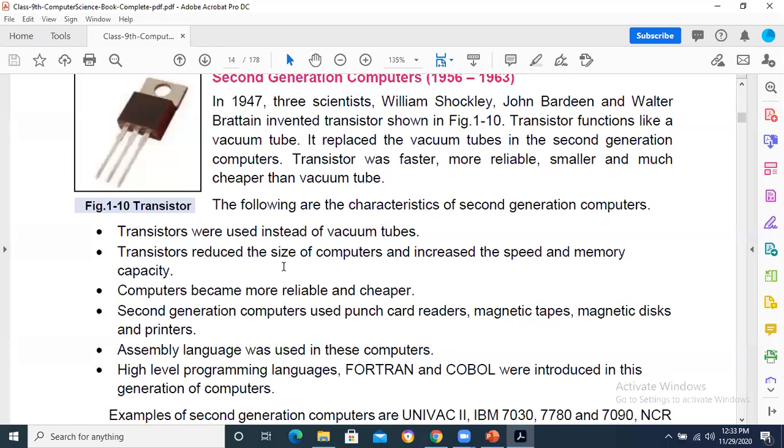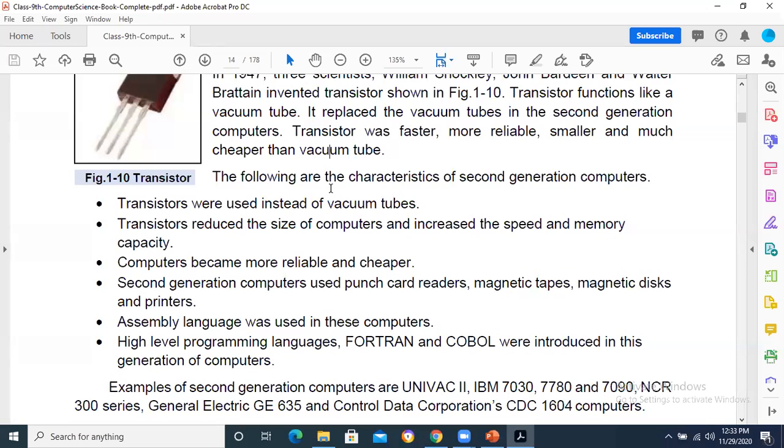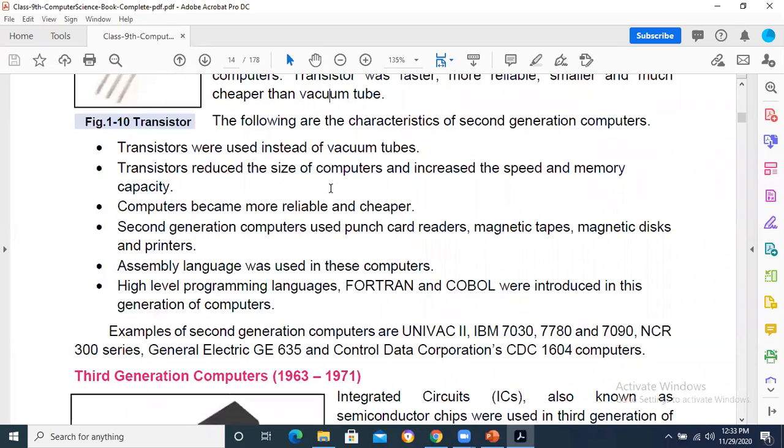computer system. Now in the second generation, if you see over here, the mechanism is changed. Some other scientists were working on these things. Transistors were introduced instead of the vacuum tubes. That's why memory was increased, speed was increased, heat was reduced. They were reliable, a better technology as compared to the earlier one.